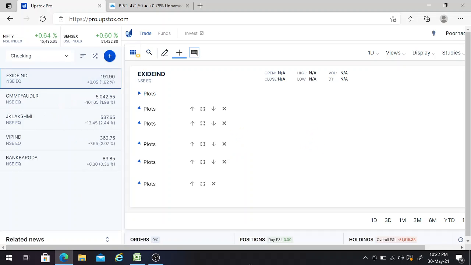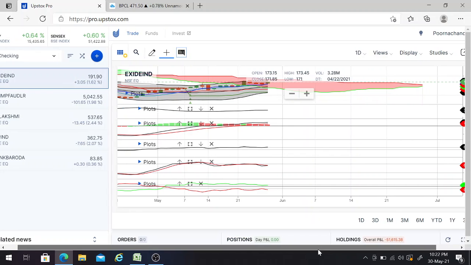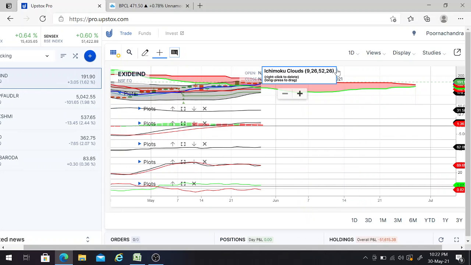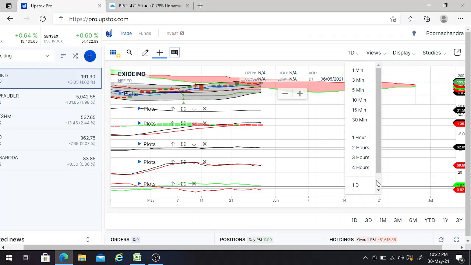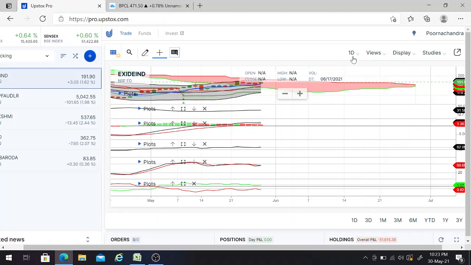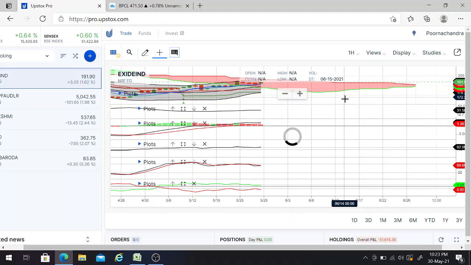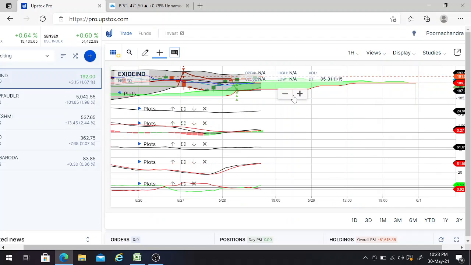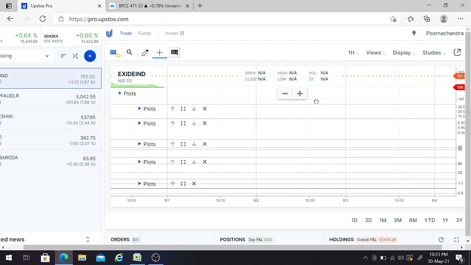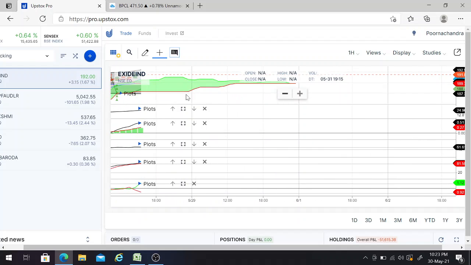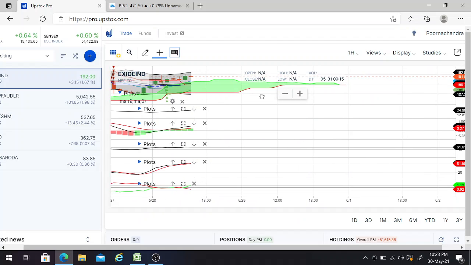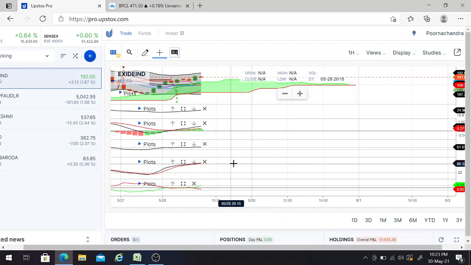Yes, so the Exide Industry stock is loading. If you can see here, the Exide Industry stock graph, I'm putting a 1 minute time frame. Yes, so now you can see, friends, here how many buy calls we are getting.